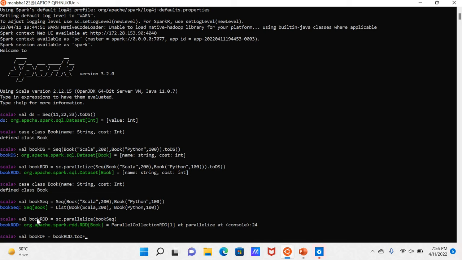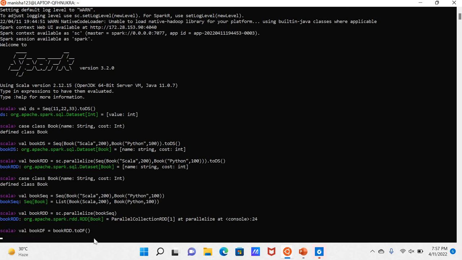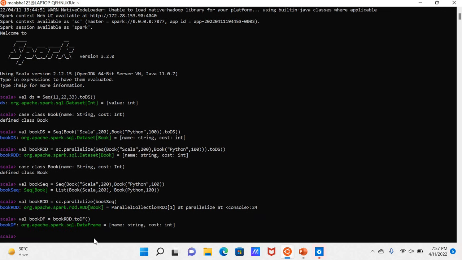In my last video I mentioned the definition, how we can define a data frame. So by using the toDF concept we can convert to a data frame. Here, this bookRDD is an RDD and I'll be converting this RDD to a data frame. By using toDF I have converted it into a data frame.